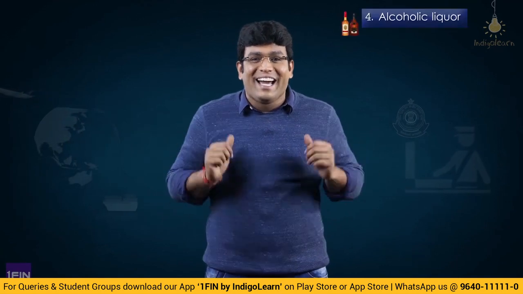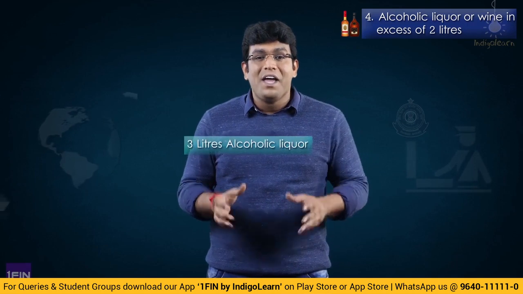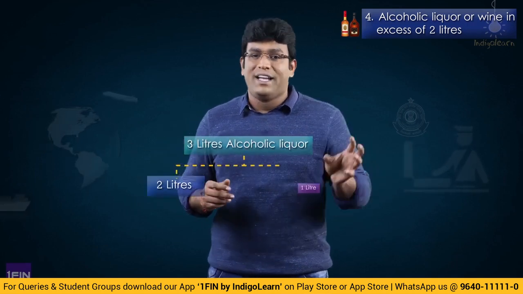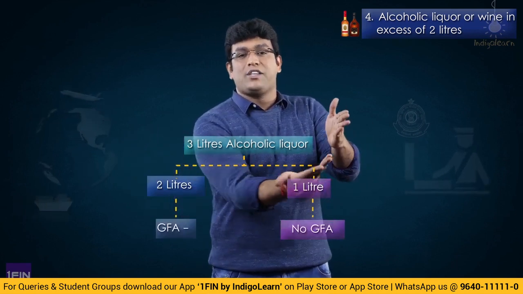Now, fourth point, my dear friends, alcoholic liquor or wine in excess of 2 liters. People who generally go to a foreign country have too much fascination. While coming back to India, they get foreign liquor, and the law says whatever is in excess of 2 liters is regarded as an Annexure 1 item. So for example, if we get 3 liters of alcoholic liquor, we will bifurcate them into 2 liters and 1 liter.